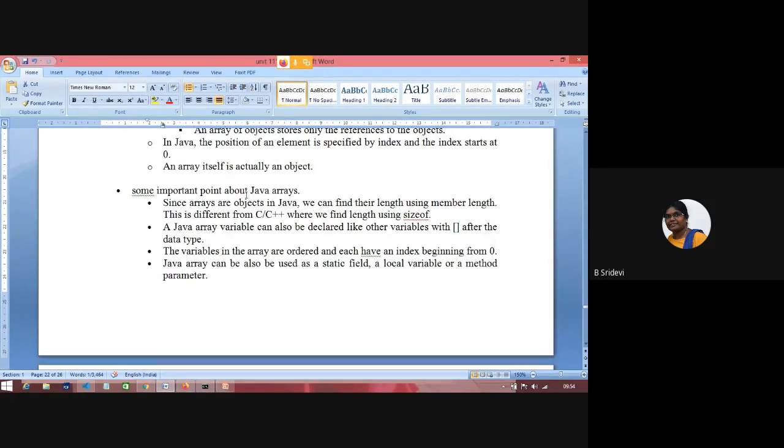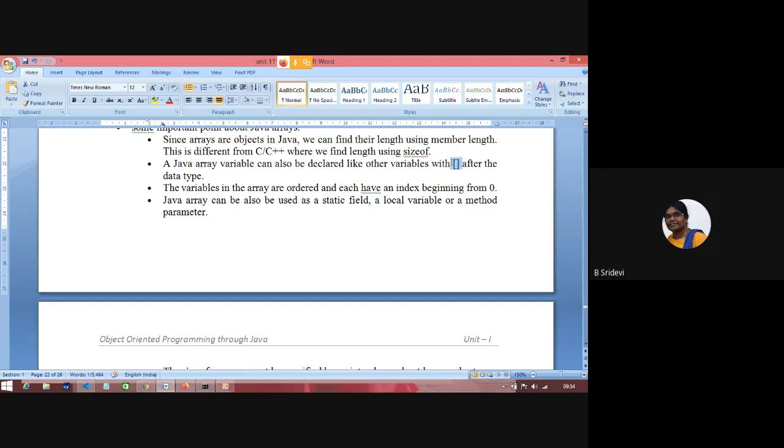Array is itself an object. It is not a primitive data type. In C or C++, how do you find the size of an array? By using the sizeof operator in the C language, we find the size. The sizeof operator is used in C to find the length of an array. But Java arrays are objects, so we can directly use dot length to find the length. This symbol specifies that it is an array.